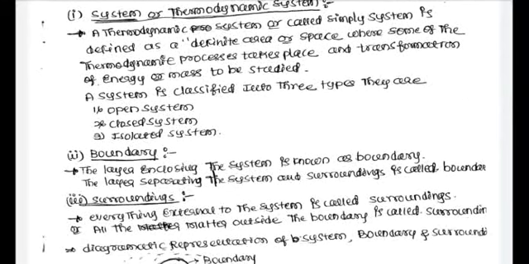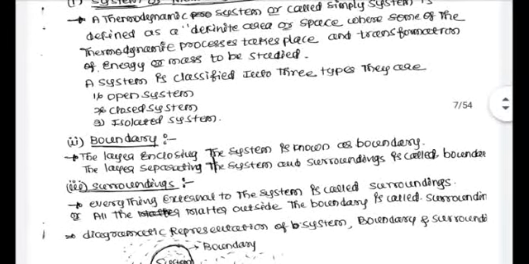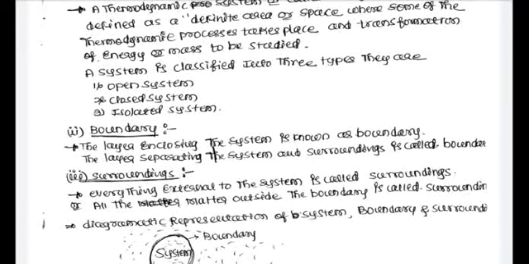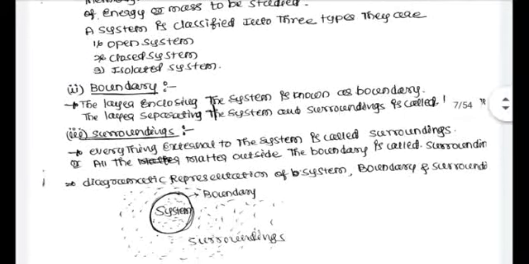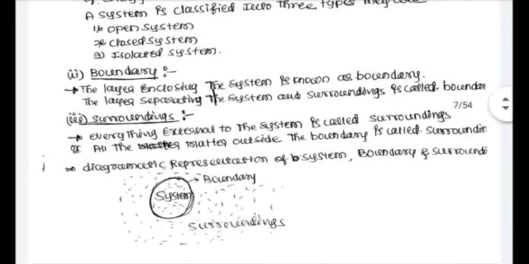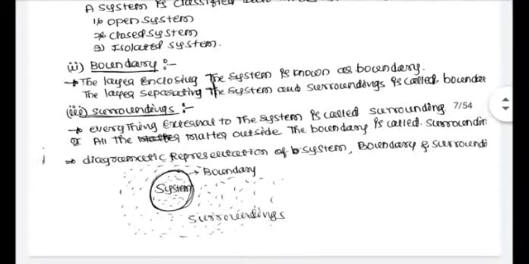Next we have to discuss what boundary means. Boundary is a layer surrounding or enclosing the system. Or we can define boundary in one more way, that is, the layer separating the system and surroundings is called boundary. Next we have to discuss what are surroundings. Everything external to the boundary, that is all matter outside the boundary, is called surroundings.